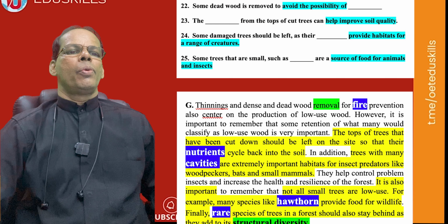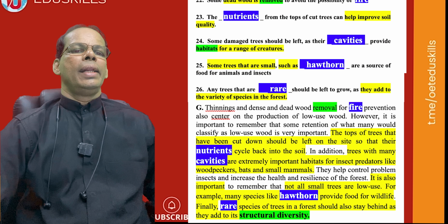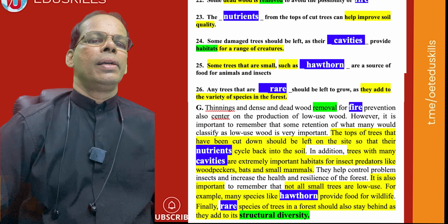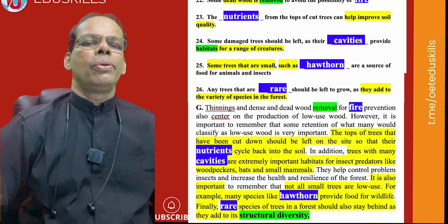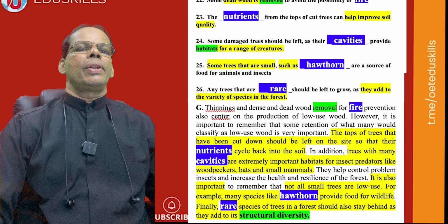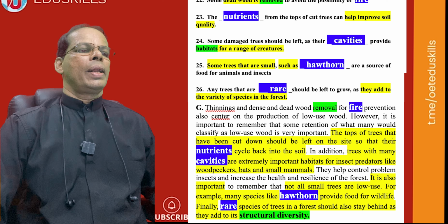Some trees that are small, one example of a tree is given. Any trees that are dash should be left to grow. Which trees should be left to grow? They add to the variety of species in the forest, so that type of tree has to be left to grow to add variety.